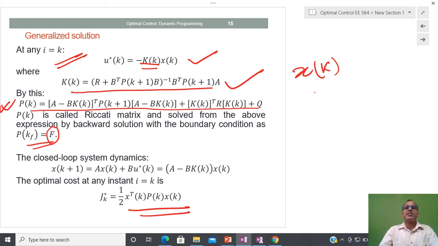And there are various standard methods in MATLAB to solve this discrete Riccati equation. So if you have a discrete time system, then it is pretty easy to design the optimal control. With this remark, I am going to close today's lecture.